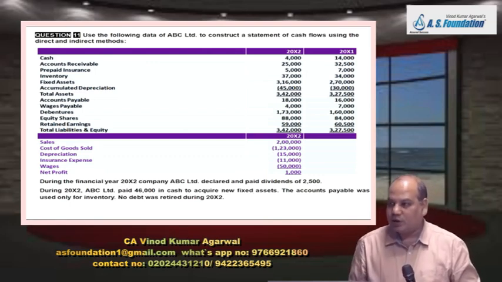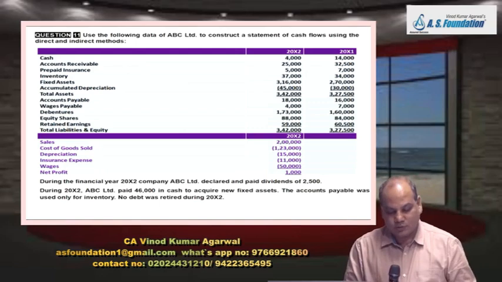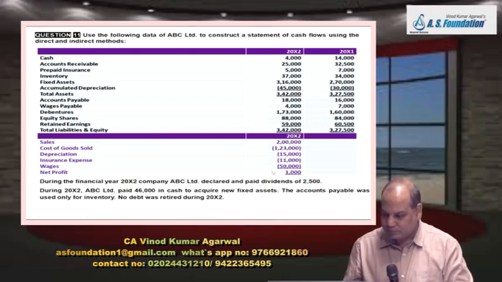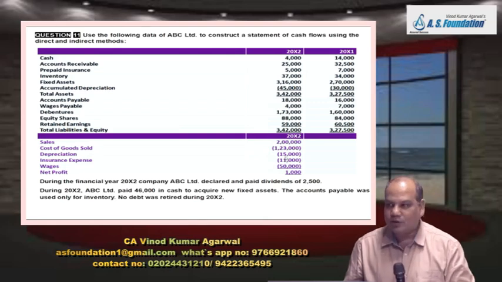So where will you put the difference? 46,000, investing activity, tick mark. Purchase of fixed asset 46,000, tick mark. Now accumulated depreciation is 30 at the beginning and 45 at the end. Only check in the P&L account, do we have a depreciation of 15,000? Tallied. No need to do anything more for depreciation.